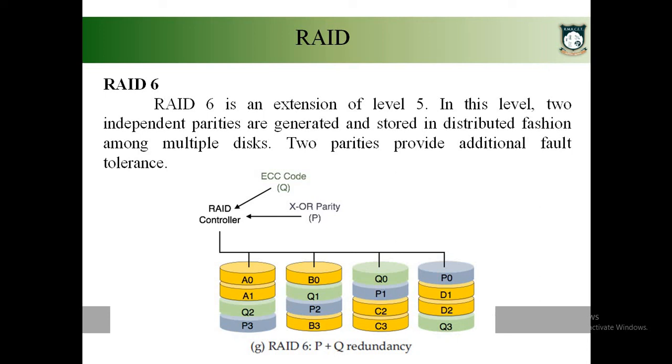So it has been achieved by using 2 parity informations. So for every data, we will be storing 2 parity informations. Okay, there is a parity information called P, and there is a parity information called Q. And using these 2 parity informations, you can recover the data whatever you have lost in other disks. Okay, so that's about the various RAID levels. Compared to other RAID levels, your RAID level 6 has additional fault tolerance.